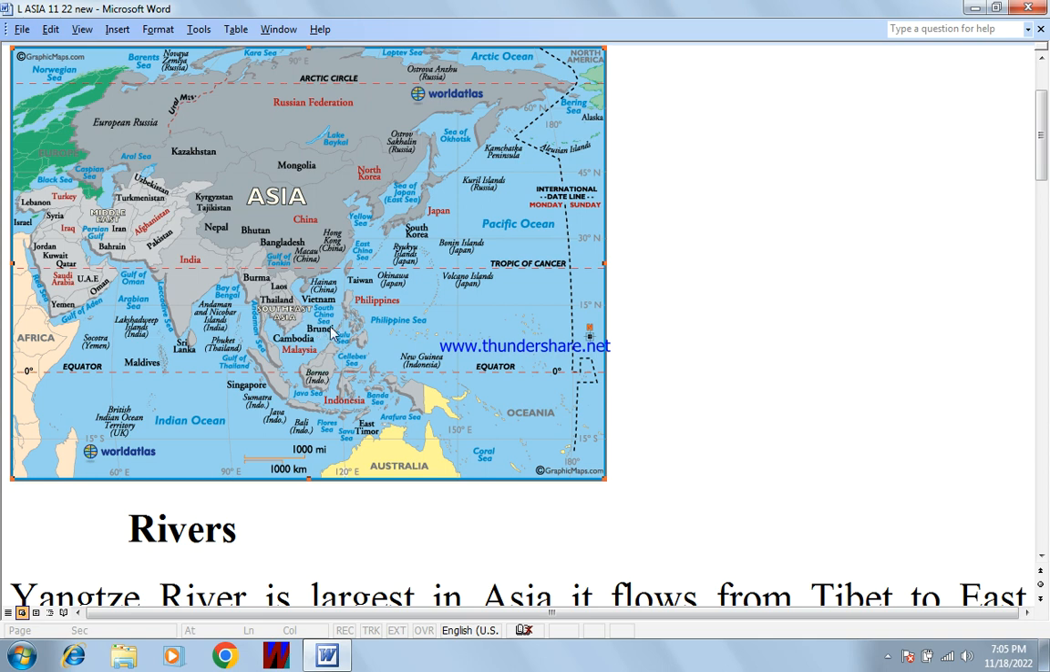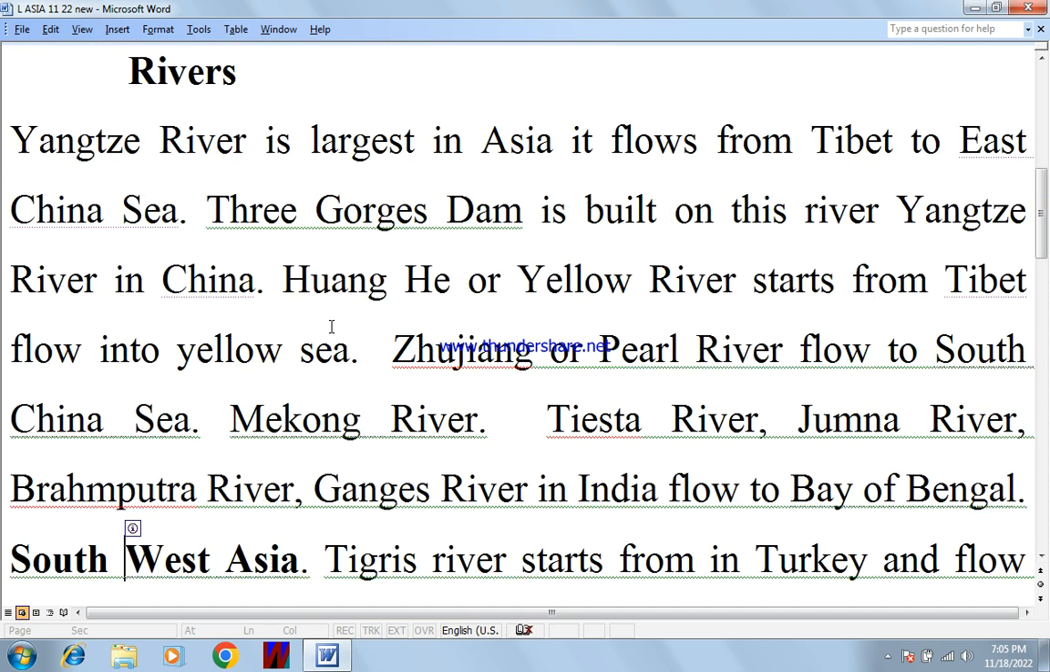Now you come to rivers of Asia. Yangtze River is the largest in Asia. It flows from Tibet to the East China Sea. Three Gorges Dam is built on this river. Yangtze River is in China. Huanghe or Yellow River flows into the Yellow Sea. Yellow River starts from Tibet and flows into the Yellow Sea.